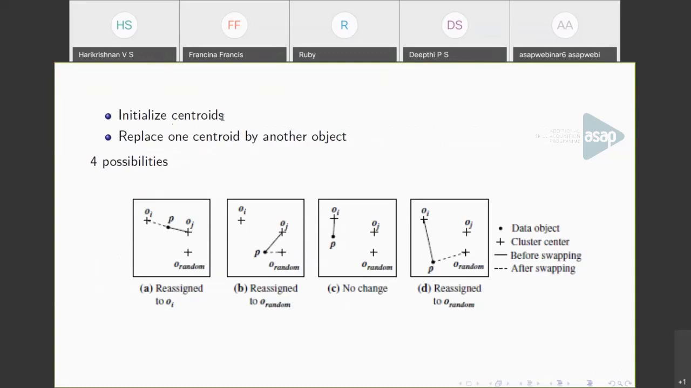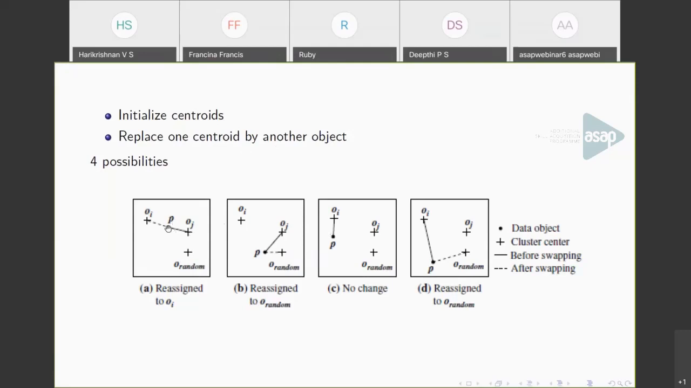So initialize the centroids. This step is the same. Initially, we can pick a set of points as centroids and replace one centroid at a time by another object, rather than calculating the mean. Okay. So there are four possibilities we have when we reassign points. So consider these are the points. Oi and Oj are the medoids.